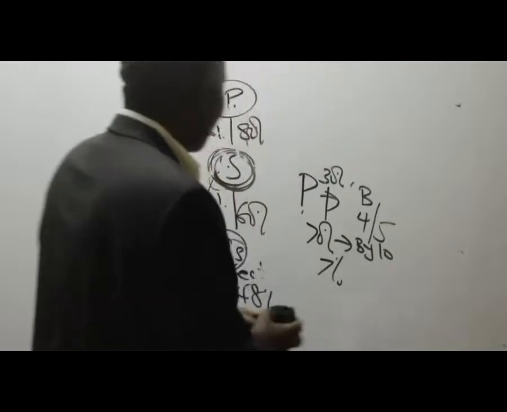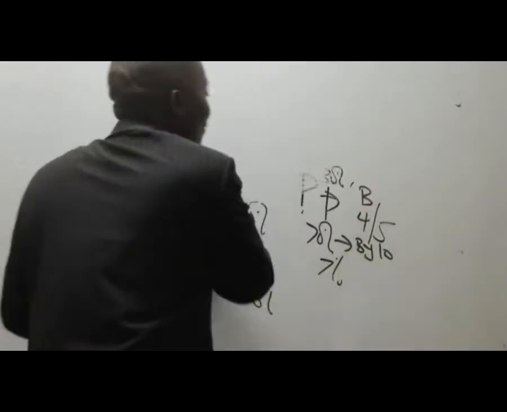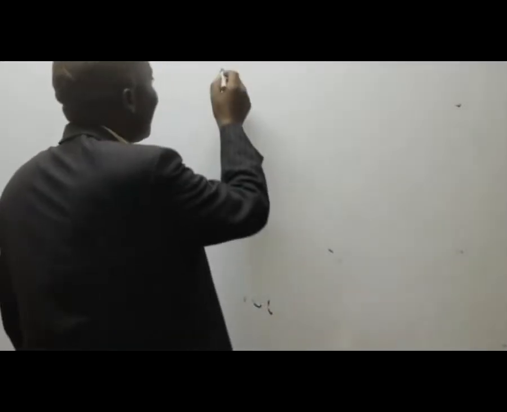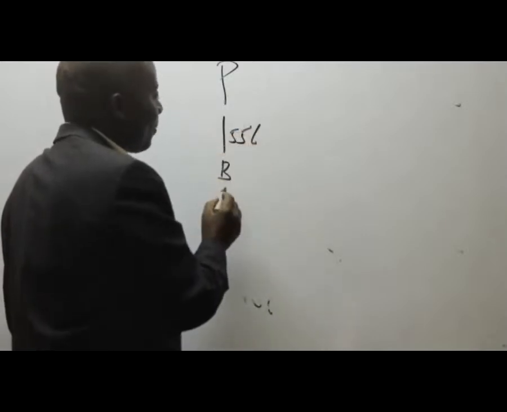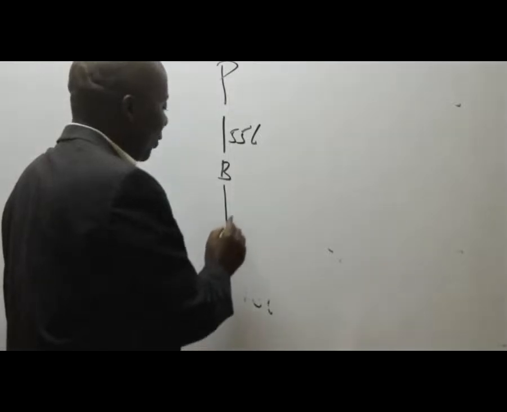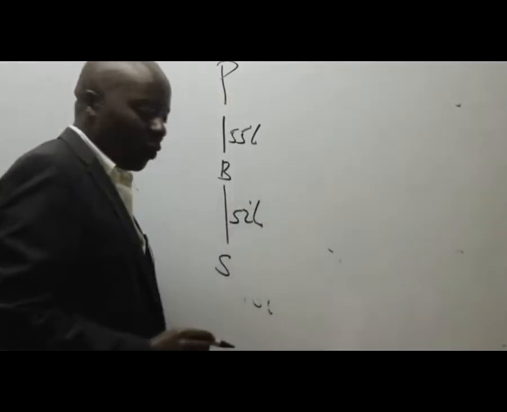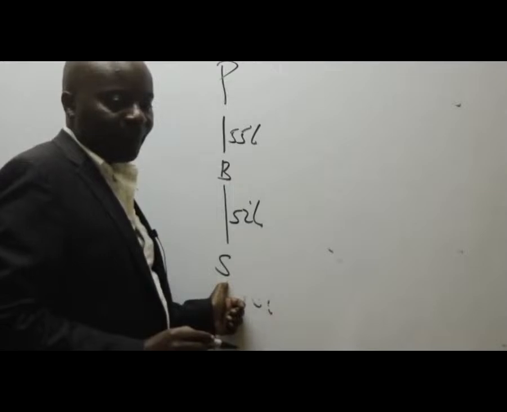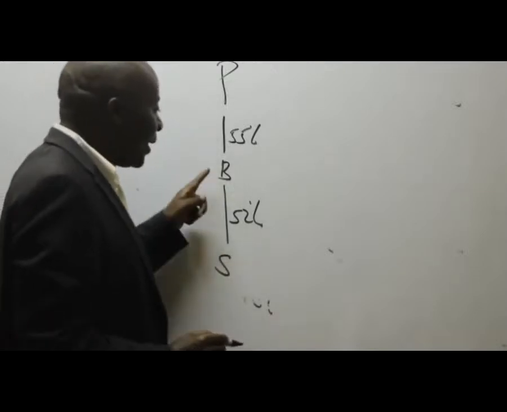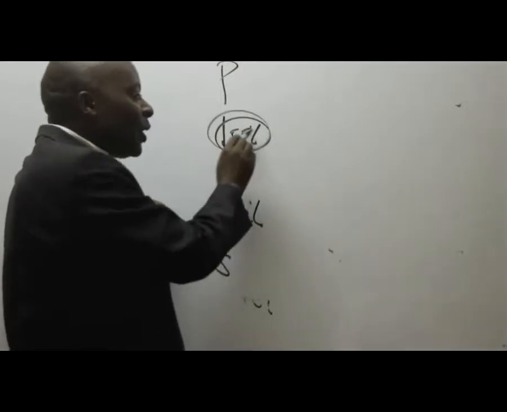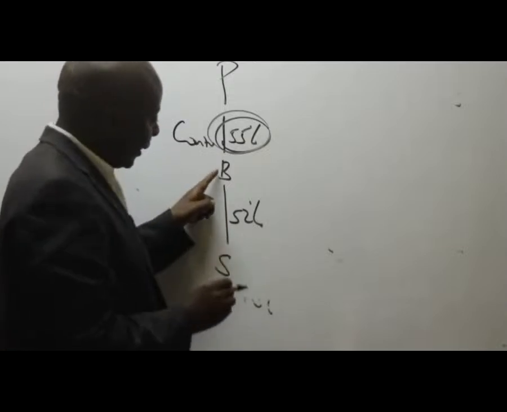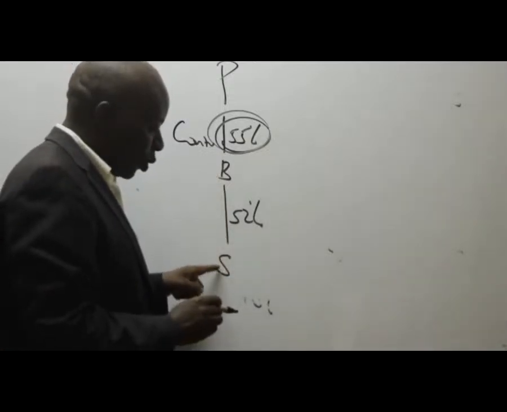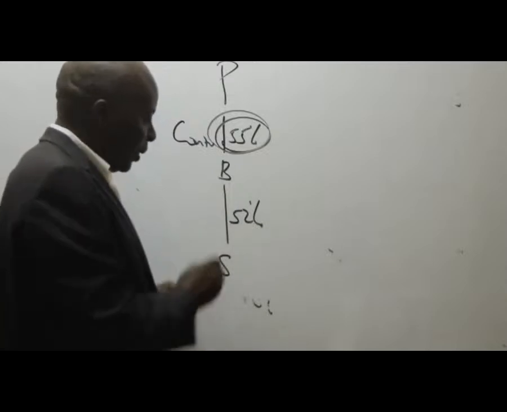So what are we saying, ladies and gentlemen? Listen, and this is very common in your exams. You'll get something like this. We have company P owning, in this case, for example, 55% of B. And then we have B owning, for example, 52% of S. So meaning that automatically B becomes our subsidiary because this is more than 50%. So we are in control here, right? And then B, of course, will be in control of S because of this percentage. So B is in control.